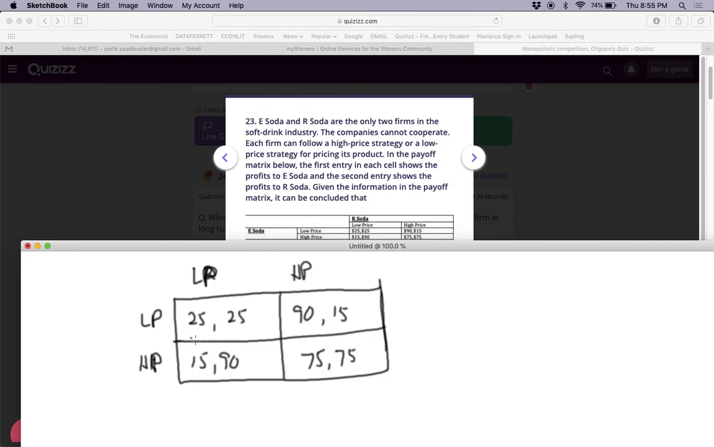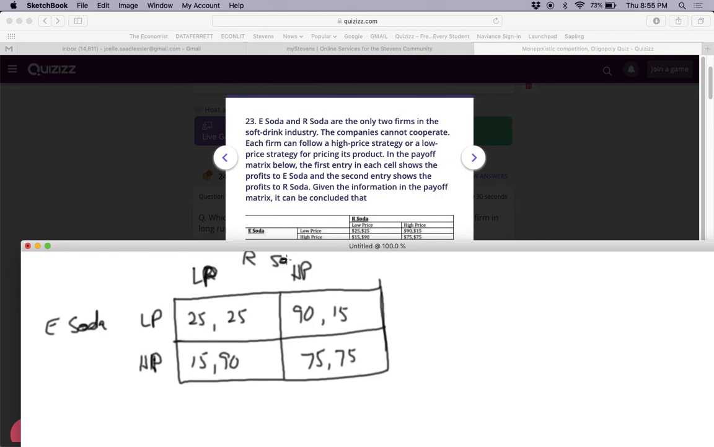By the way, here, if they colluded, they would both set a high price, and you see that each makes 75, which is higher than if they split the profits in any other cell. But since they do not cooperate, they cannot sustain this equilibrium, so it's not a Nash equilibrium. So let's see what happens. This is E-soda